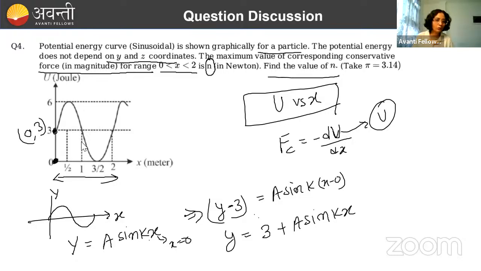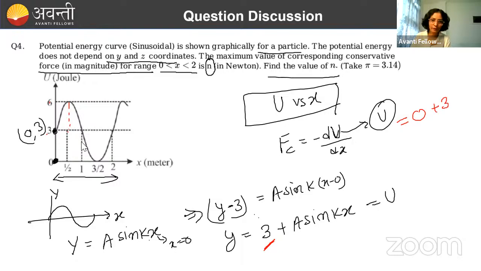Along the y-axis, what is there? Potential energy. So replace y with that. This is the equation of u. Now we need to calculate what? Minus du by dx. So now differentiate it, simple. Now you will be getting the answer. So if you differentiate it, the differentiation of 3 will become 0. The value of a here, if you see carefully, is 6 minus 3. That is 3 here. Okay? So that I'm going to write now.